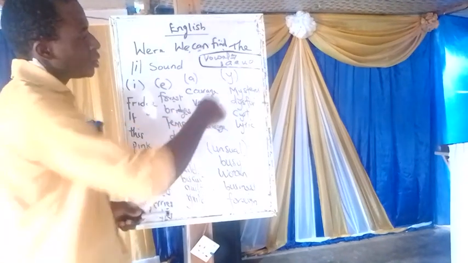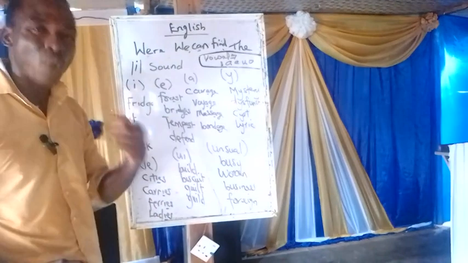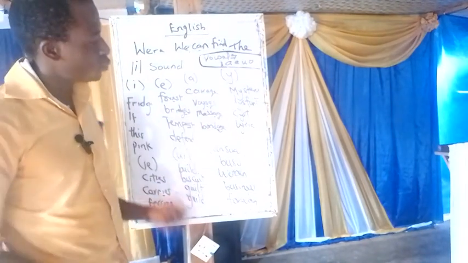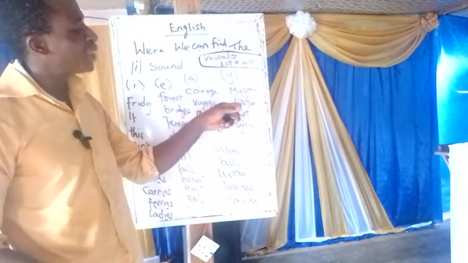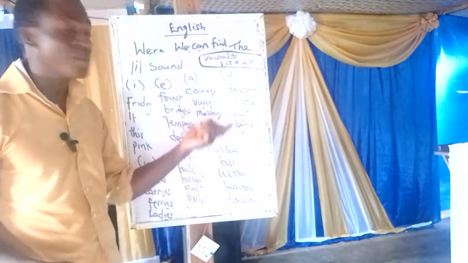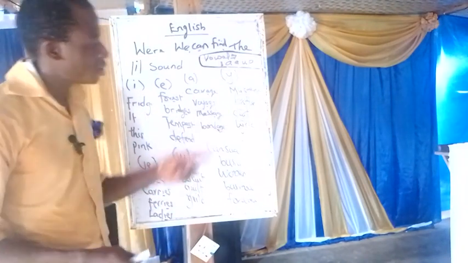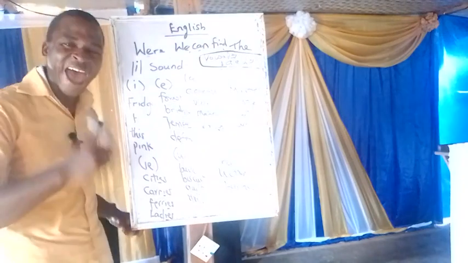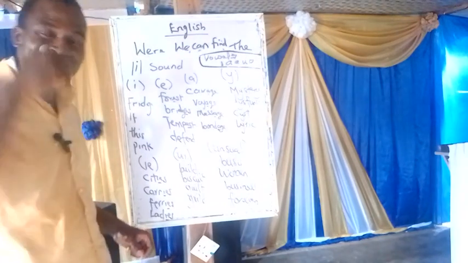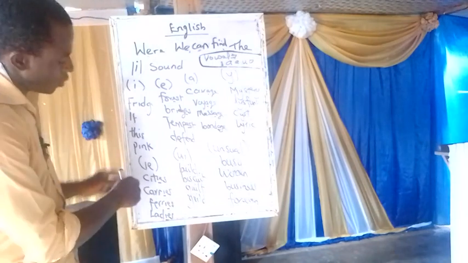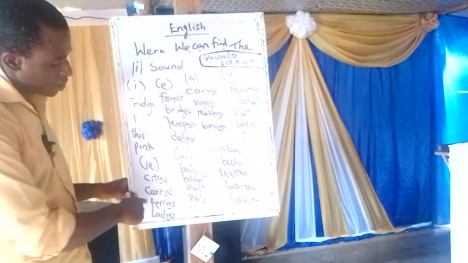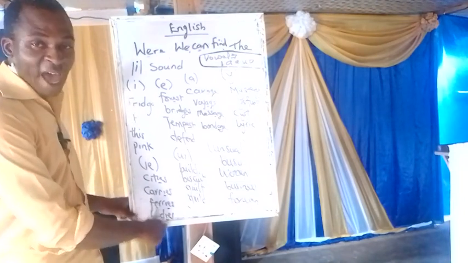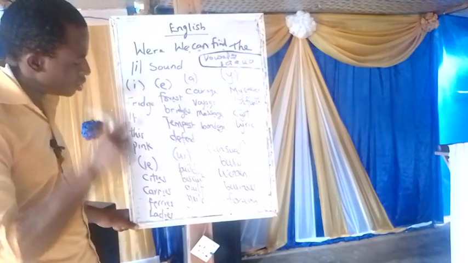The short I sound. Then we go to this other one where we have Y still pronounced as the short I sound. Mystery, we know that before. I normally pronounce this one as dysfunction before, but it's actually pronounced differently. Cyst, lyric. So let's go to this one where IE also gives us the short I sound: cities, carries, ferries, ladies. You can see the IE giving us a short I sound.